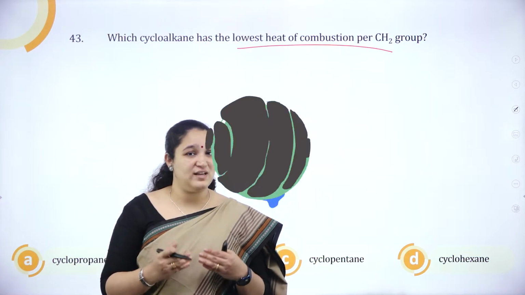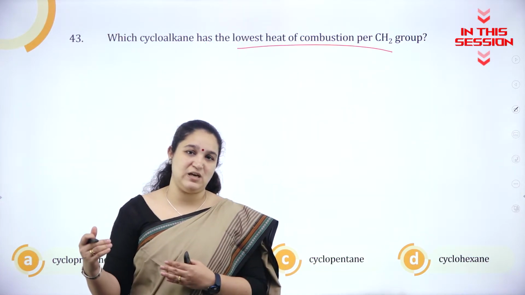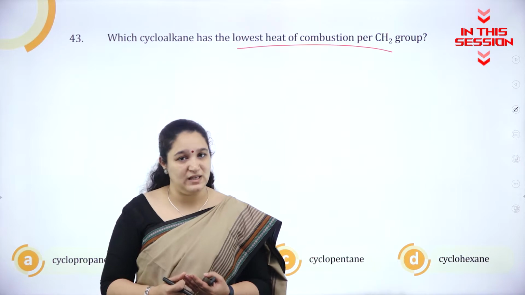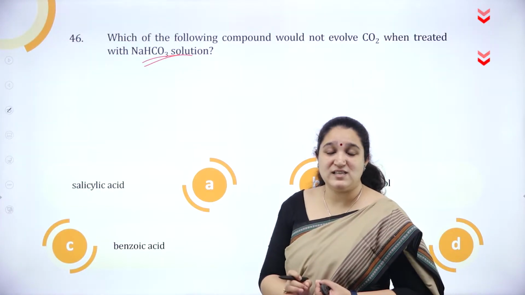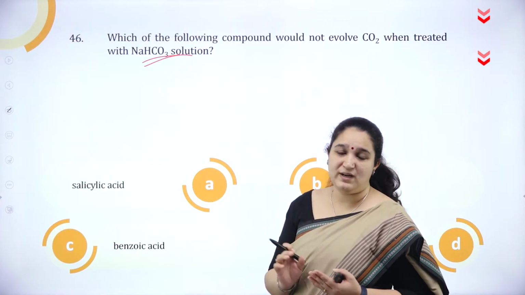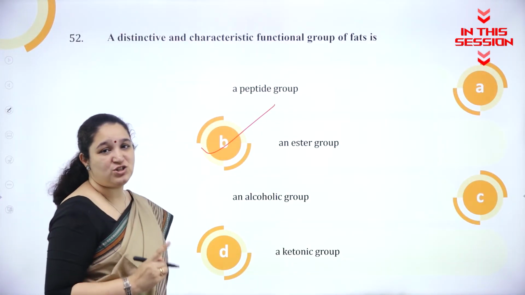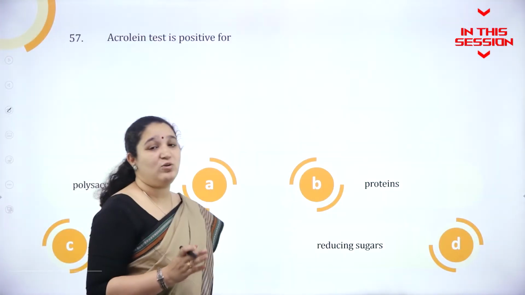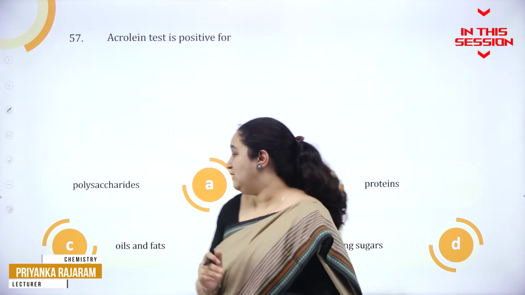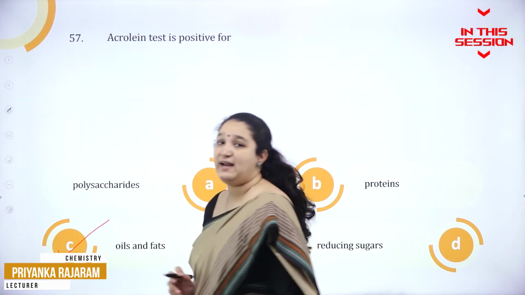When the angle strain is less, the molecule will be stable and heat of combustion will be lesser. A very weak acid will not be able to liberate carbon dioxide gas. Ester group, which is there in the functional group of fat. Acrolein is a test which is used for detection of oils and fats.